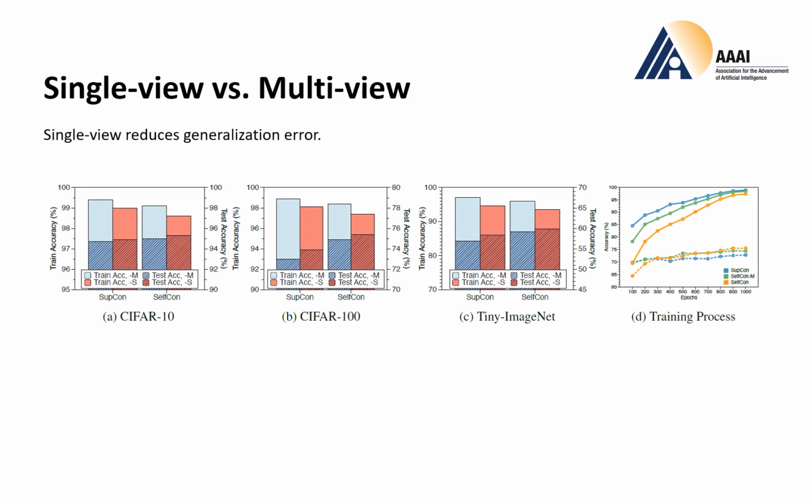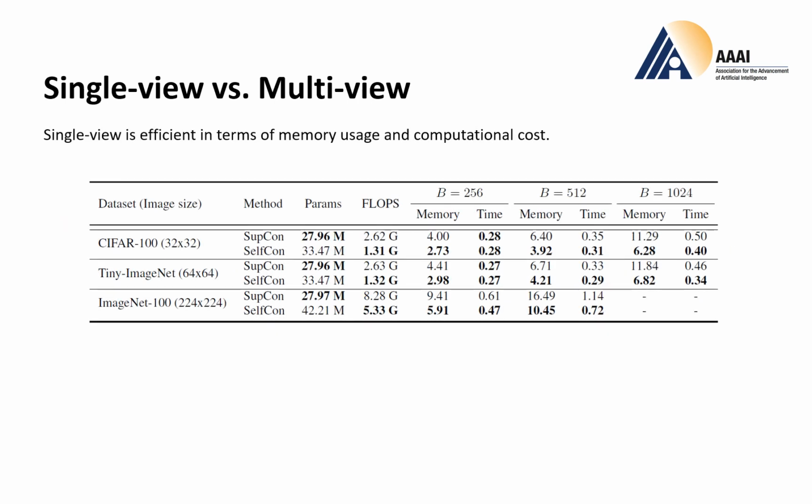Now let's compare single view and multi-view and why the single view is better. First, single view reduces generalization error. If you look at the blue bars and red bars, SubCon shows higher train accuracy but lower test accuracy than SubCon-S. And the same trend is observed with Self-Con-M and Self-Con. Second, single view is efficient in terms of memory usage and computation cost. Although Self-Con requires additional parameters due to the subnetwork, its memory and computation costs in practice are much more efficient.